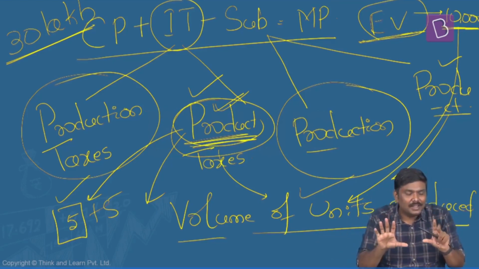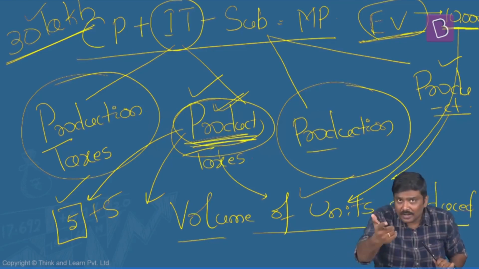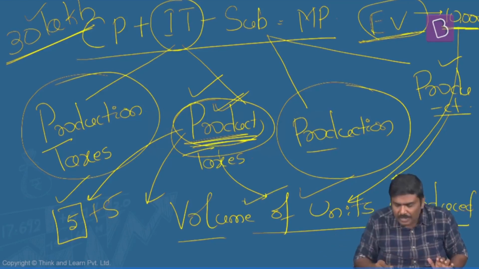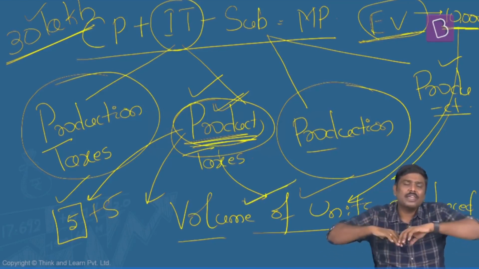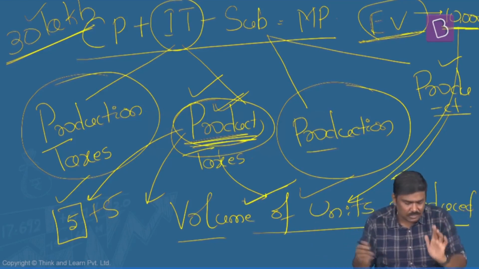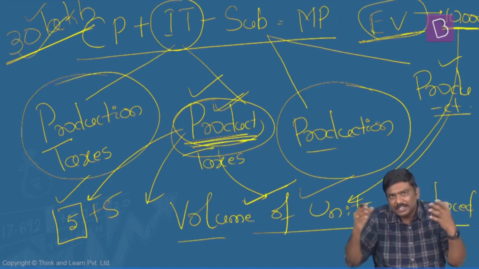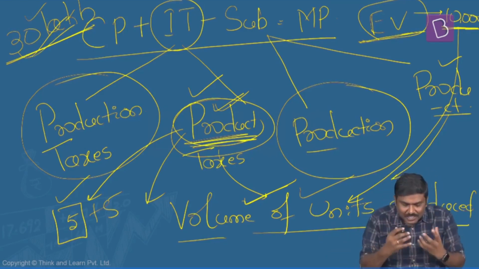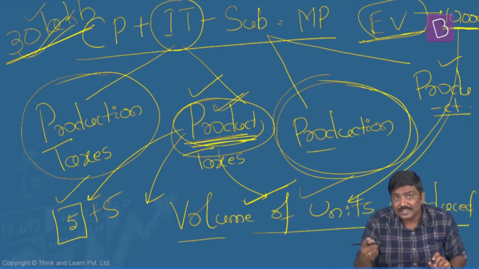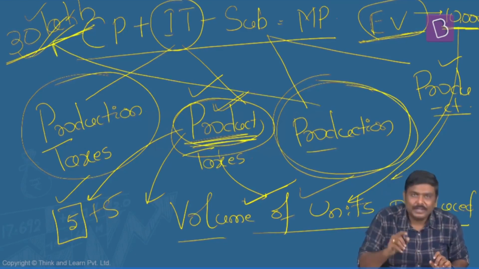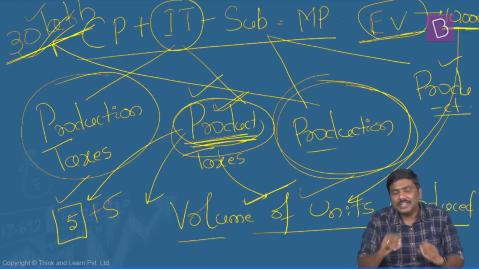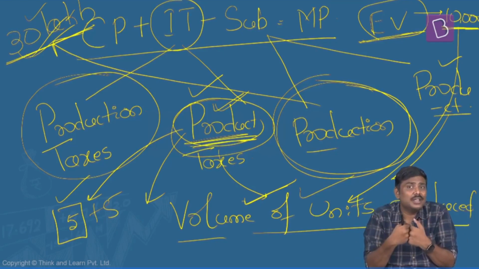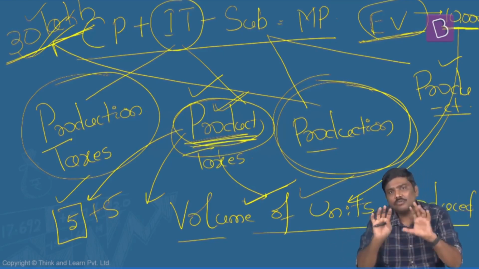Now, can I simply say that this 30 lakh that you will receive to set up your manufacturing facility has no connection with how many units you produce? You have a capacity to manufacture 100 units, you will receive 30 lakh. You have a capacity to manufacture, let's say, 1000 units, then also you will receive 30 lakh rupees. So these production subsidies are independent of volume of production. You will receive these subsidies, which are not connected to volume of production.